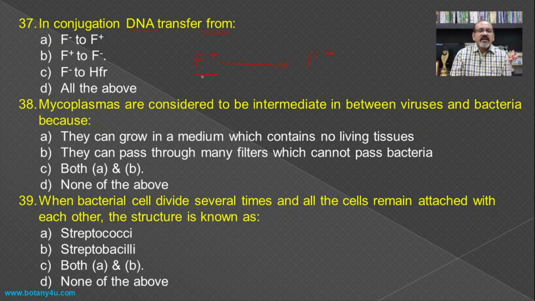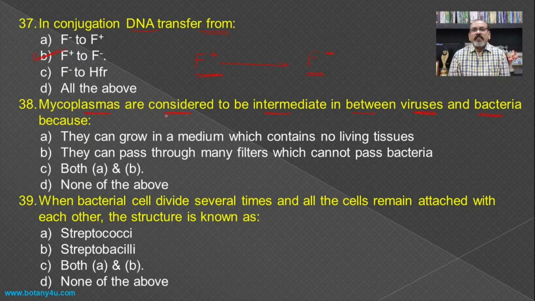So here there is a presence of the plasmid in the F positive, while the plasmid is found to be absent in the F negative, and hence F positive to F negative becomes the answer for this type of conjugation.